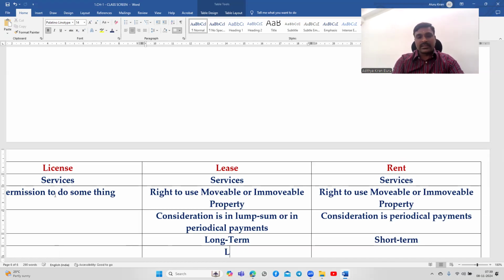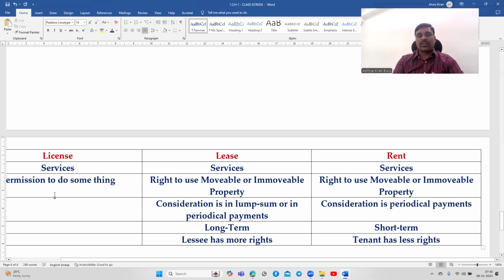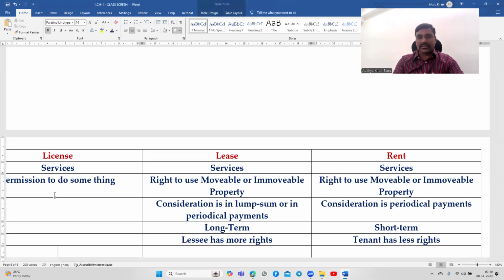And in lease, lessee has more rights. Okay, in case of rent, tenant has less rights.